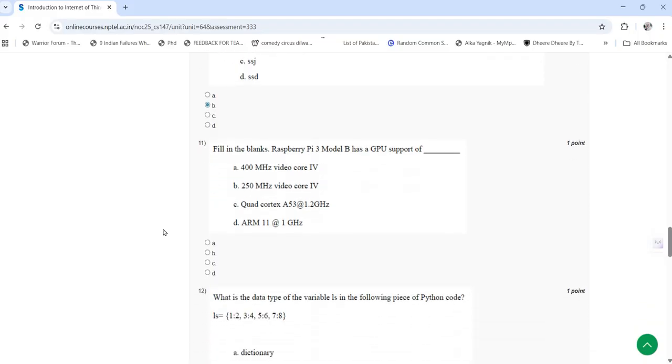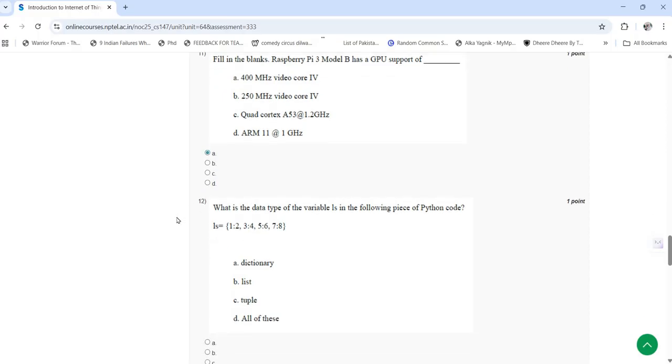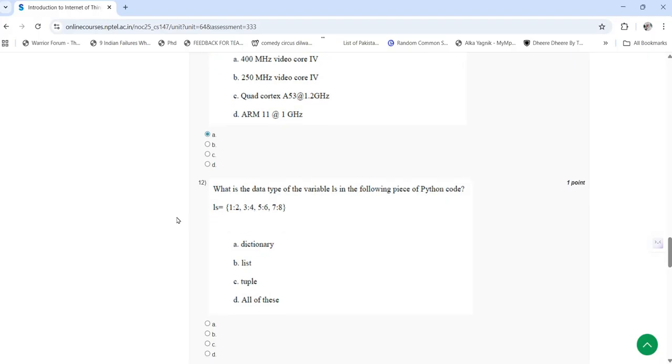11th question is fill in the blanks. Raspberry Pi 3 Model B has a GPU support of dash. So 11th is A, that is 400 megahertz VideoCore IV.